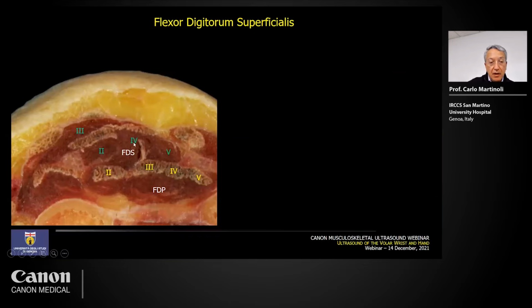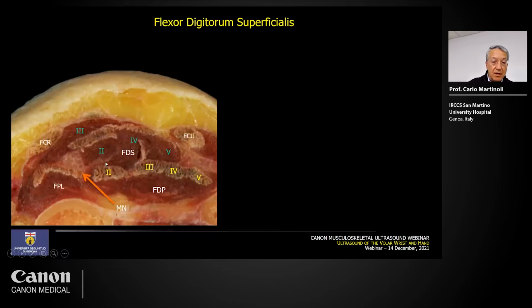Then the arrangement for the ring and the little finger is as expected. So there is an inversion in the position of the index and the middle fingers in the most radial part of the flexor digitorum superficialis, but not in the flexor digitorum profundus.